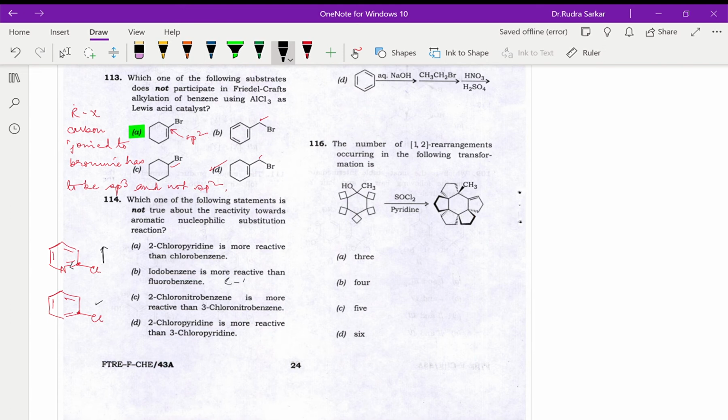Iodobenzene C-I bonds are weaker than C-F bonds, so obviously they are more reactive. 2-chloro-nitrobenzene is more reactive than 3-chloro-nitrobenzene. If you just draw the 2-chloro-nitrobenzene, which is this one, and 3-chloro-nitrobenzene means it is occupying the meta position with respect to nitro.